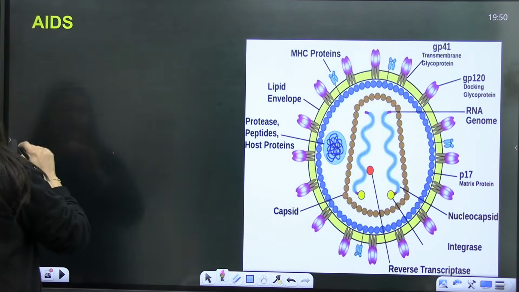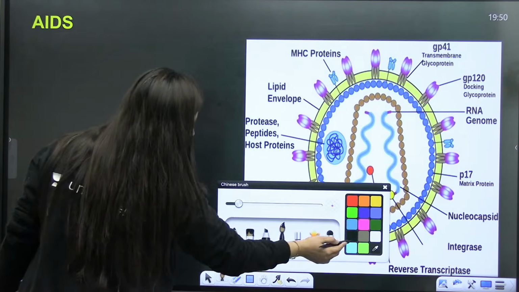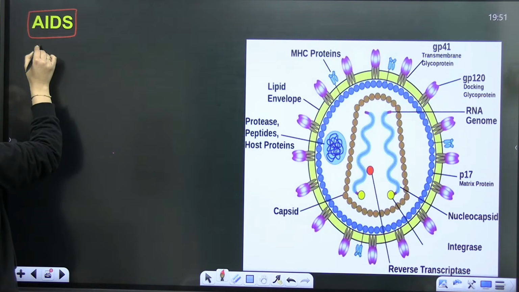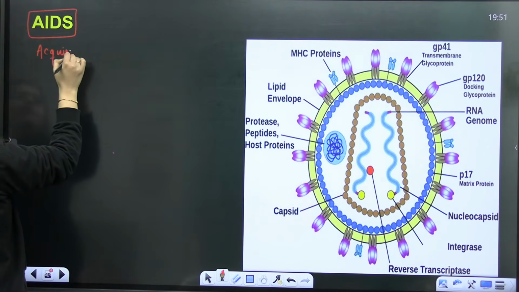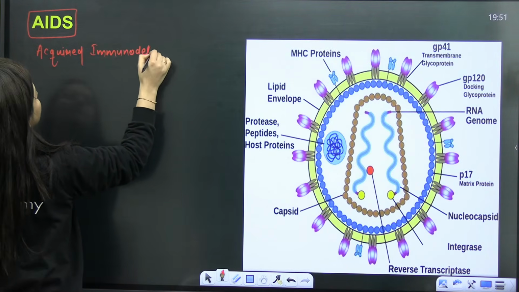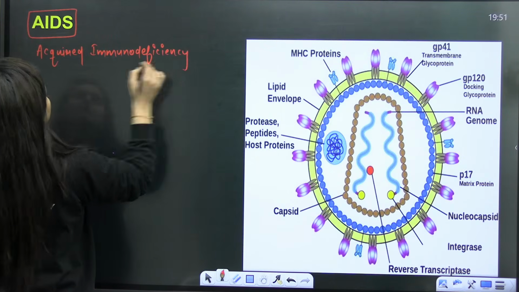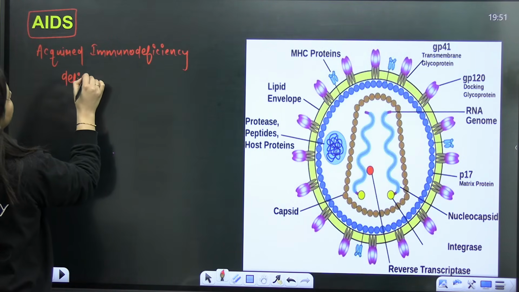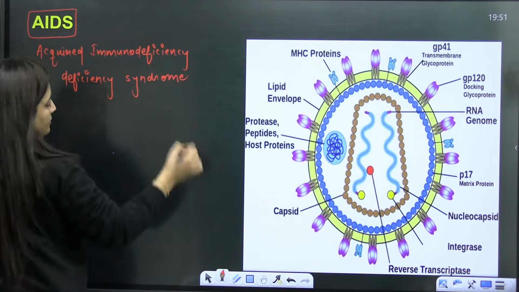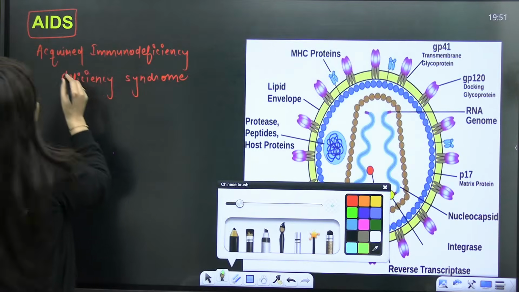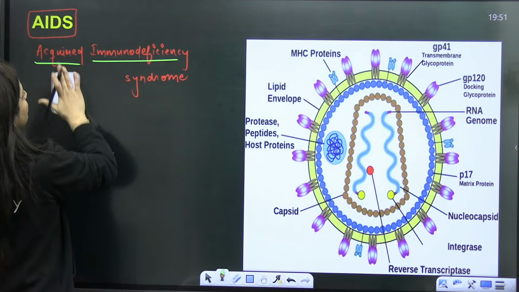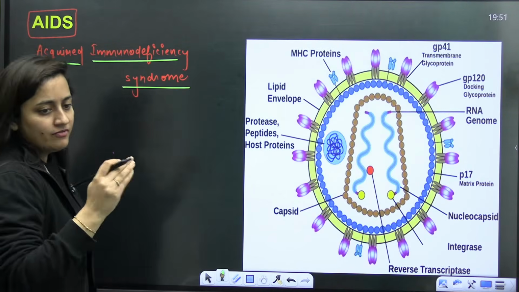So next is the AIDS that we have to discuss. So this is the structure of the virus. We'll come to this. So firstly, AIDS stands for what? It stands for acquired immunodeficiency syndrome. What is the term that you are using here? You are using the words acquired immunodeficiency syndrome. So one by one we will discuss it.